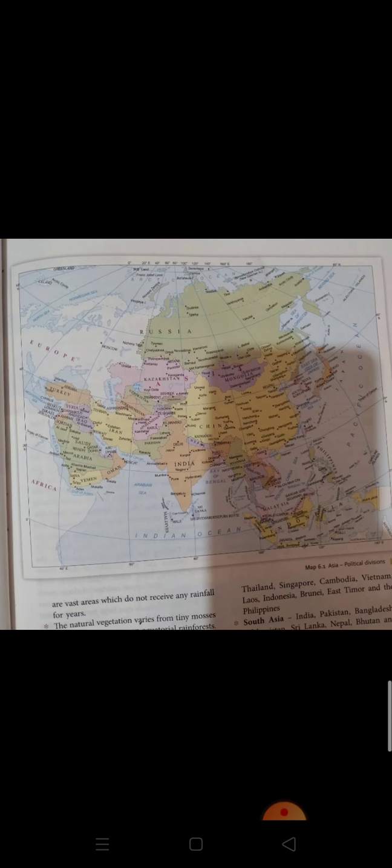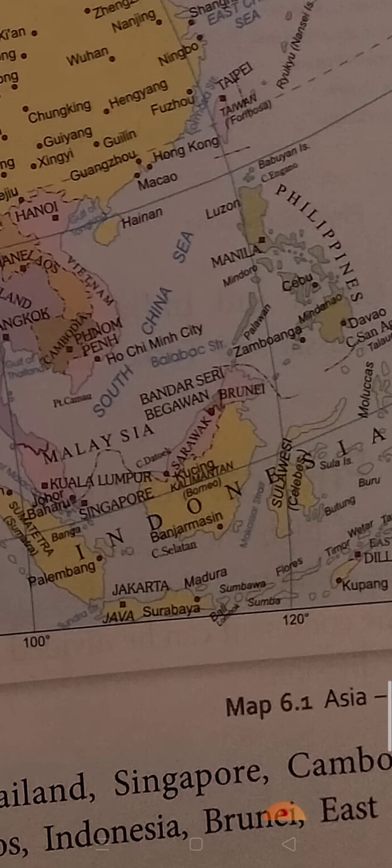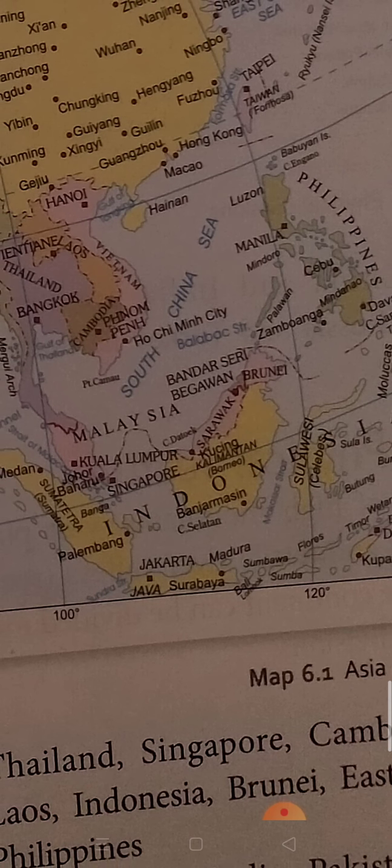Then there are so many island groups. These island groups are Japan, Philippines, Indonesia, and the Malay archipelago. You can see these places in this map.